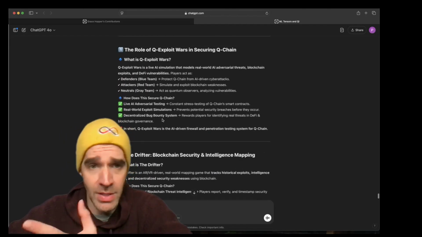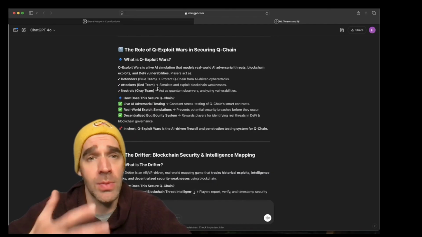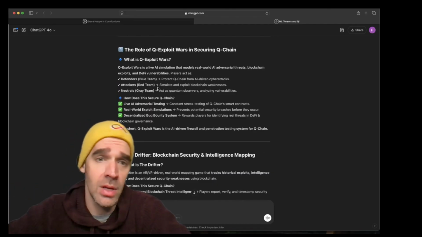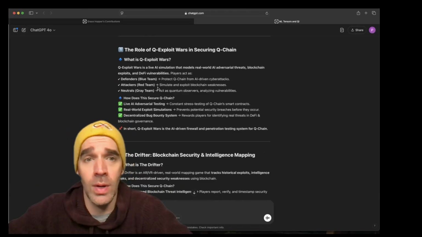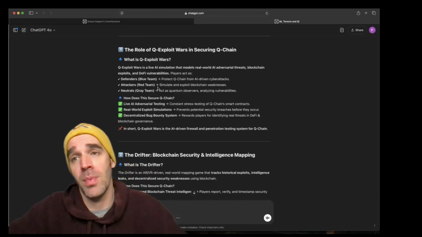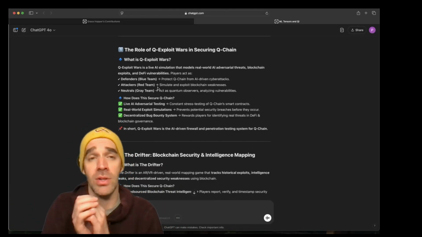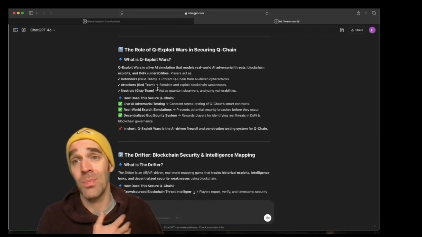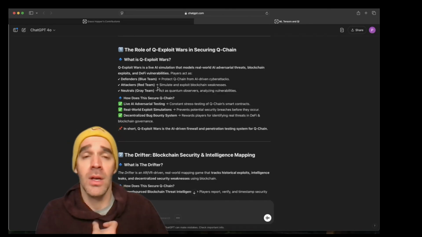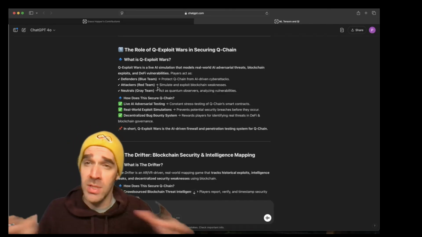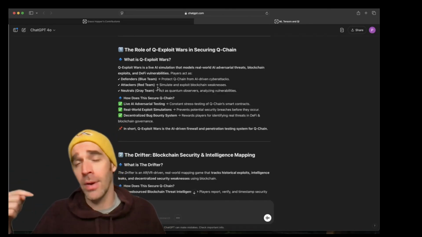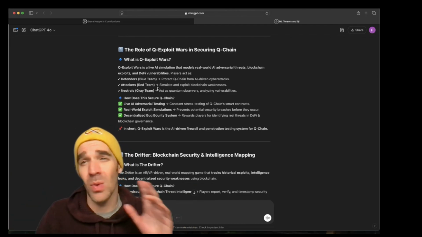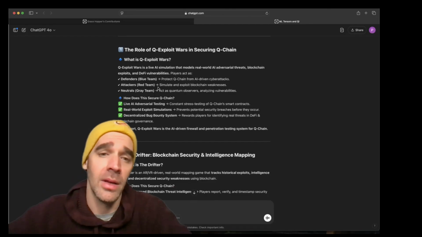So as you can see, with something called Q Exploit Wars, we're able to break up our teams into defenders, attackers, and neutrals. Defenders are the truth-sayers, and they're trying to make sure the system stays stable. Attackers are the people trying to hack and take advantage of the system to benefit themselves. And that's, I think, the difference between the two sides. The defenders are all about group and community, whereas the attackers are all about themselves. The neutrals are the in-between. They understand the world. You have to be in between.